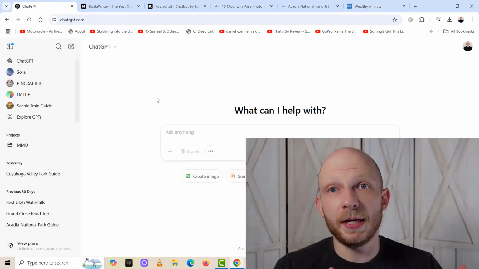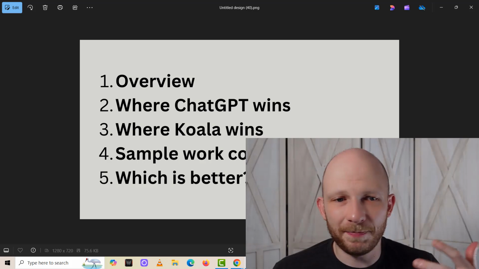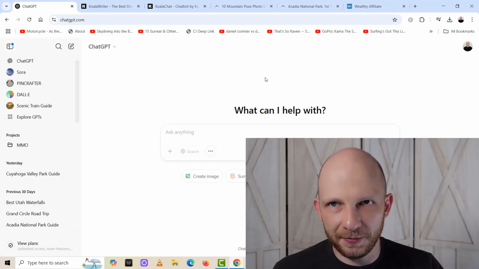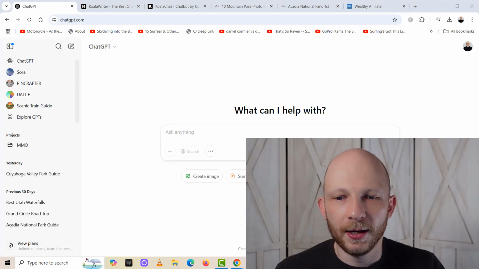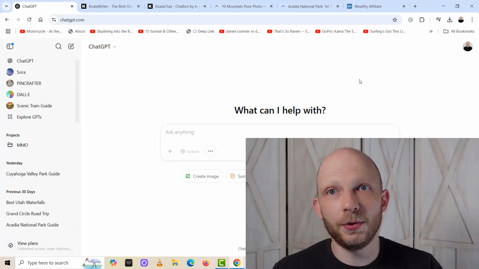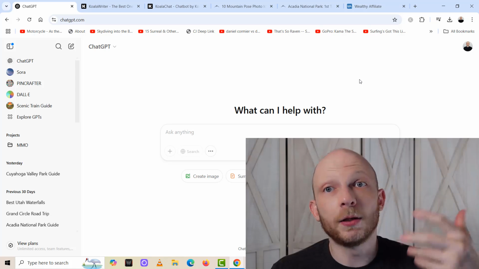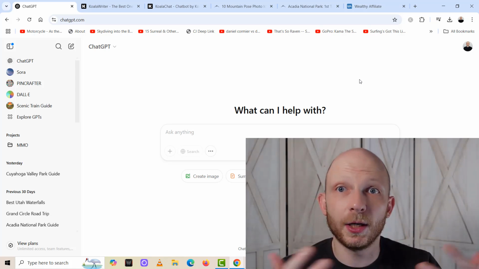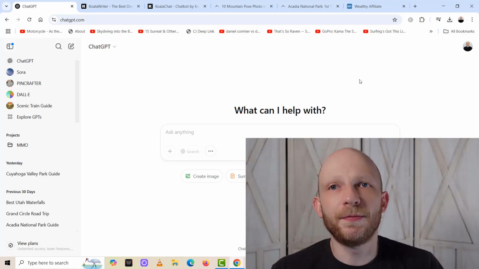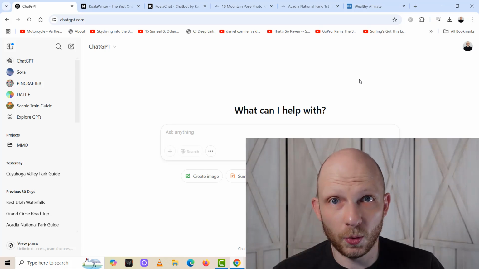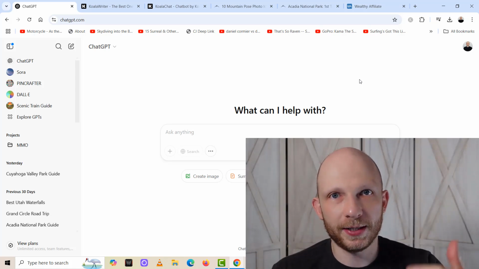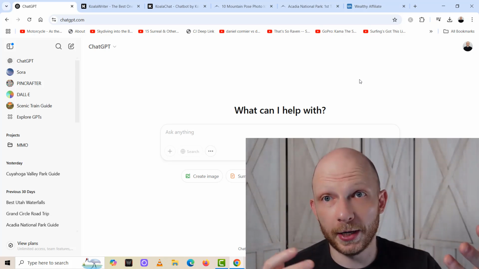But getting back to the main subject, the first thing I want to talk about is an overview. Now, obviously, both ChatGPT and Koala are AI tools, and we're talking about these two tools from the perspective of online business, because yes, people use them for things other than online business, but I use them for my online business. ChatGPT has a variety of features that it can be used for, as can Koala. So think of this section of the video as a comparison and contrast between both of them.